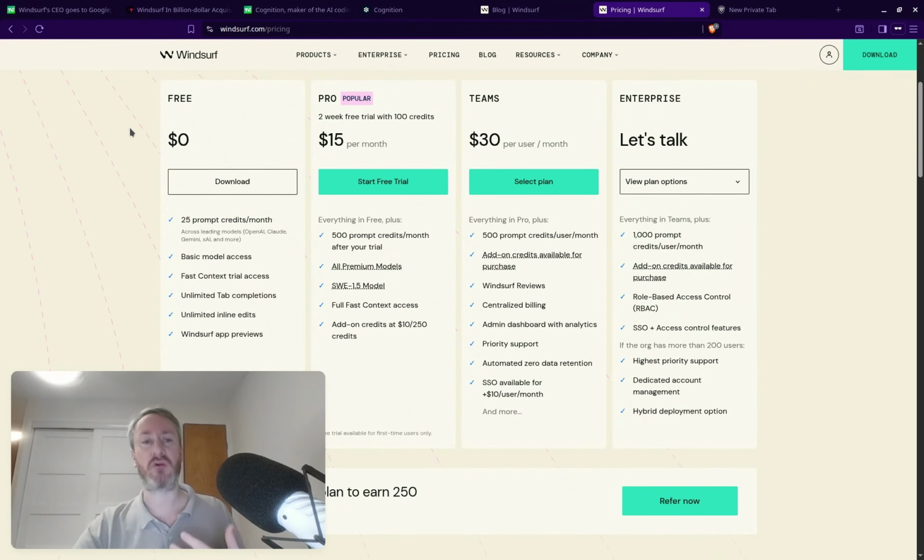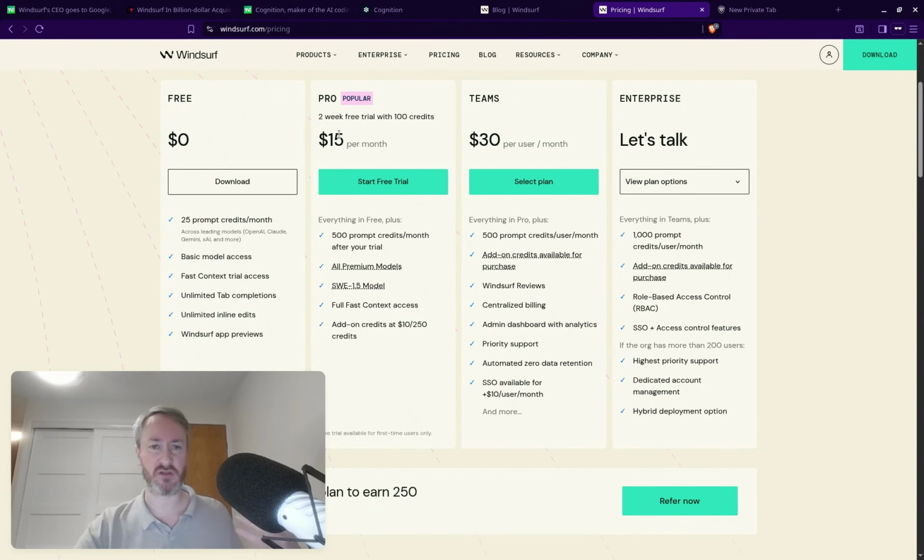Here on the screen now, I'm showing you the different pricing plans that they have. There is a trial, so you can download it, try it out, see if it's any good. There is then the Pro plan, which is $15 a month. However, I should say, be careful because there's actually tax to be included on top of that. If you're in Europe, like me, then you'll have to pay a VAT on top of that.